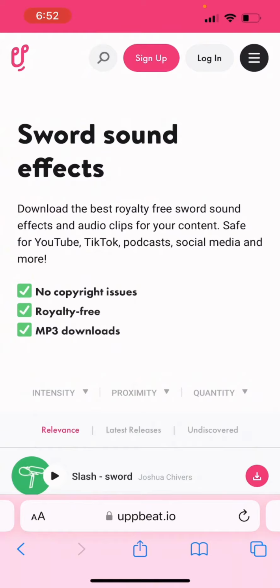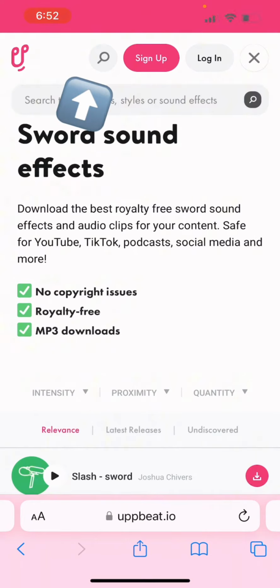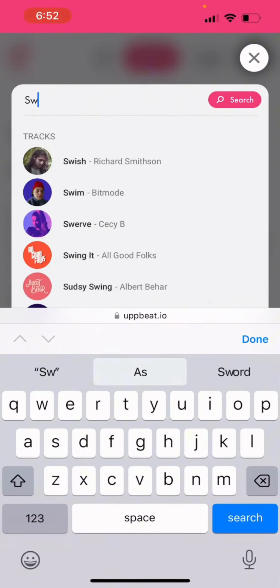Today we're going to be showing you how I got sound effects on this animation. Okay, so all I did was went to Safari, upbeat.io. You don't need to sign up. Just click this sword.